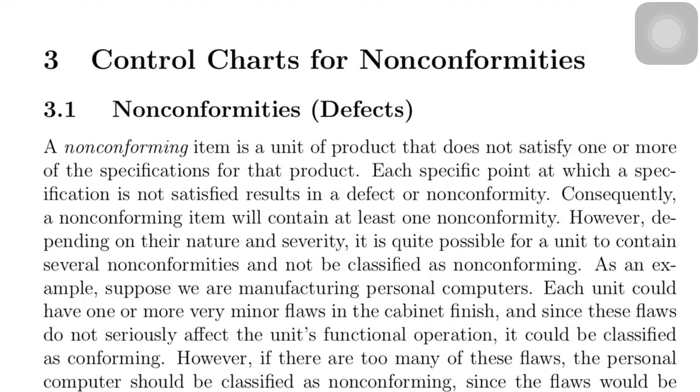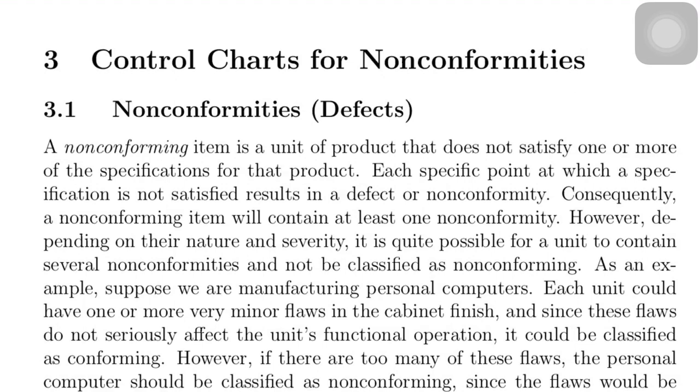Okay. When do you say that a unit is defective? A unit is classified as a defective unit or non-conforming unit when it contains a number of non-conformities or defects.